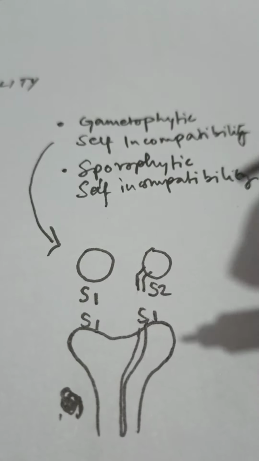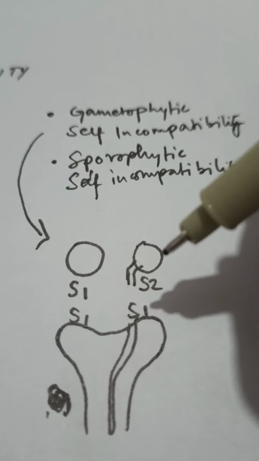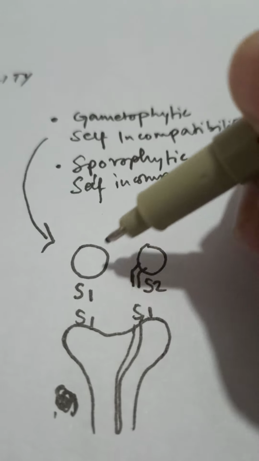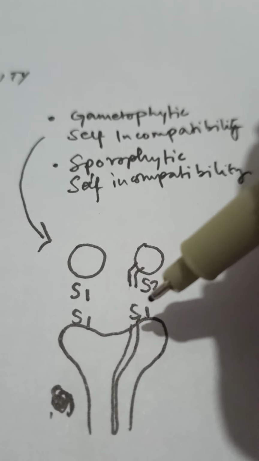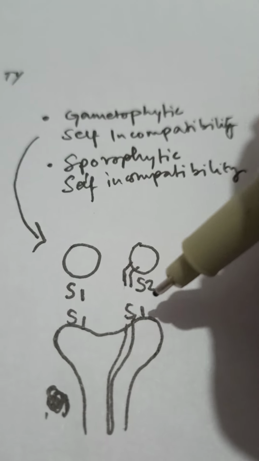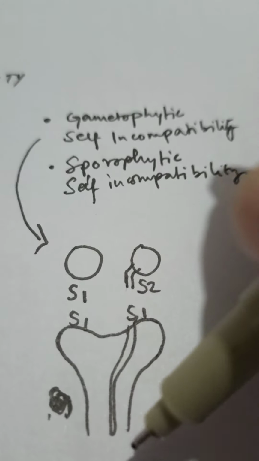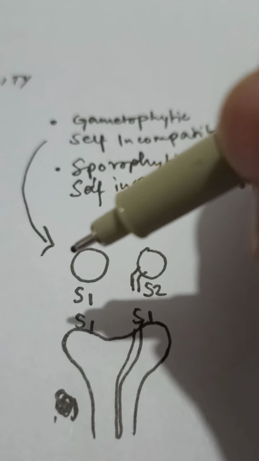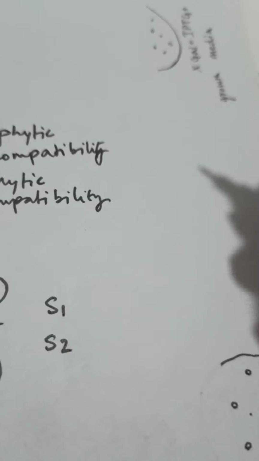But in the other case, let's say the surface protein of the gametophyte is of S2 variety, then since the stigma is S1, the germination will take place. The same thing will happen if this is S1 and this is S2.